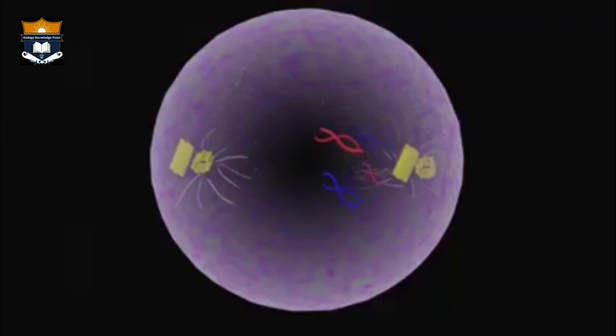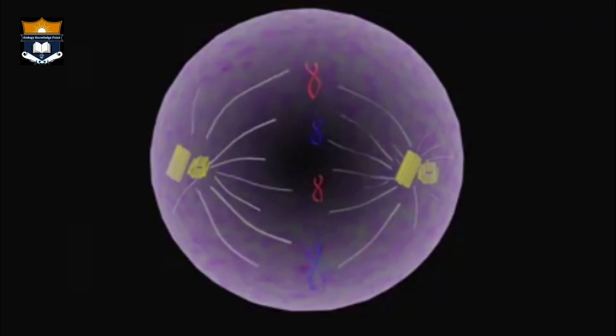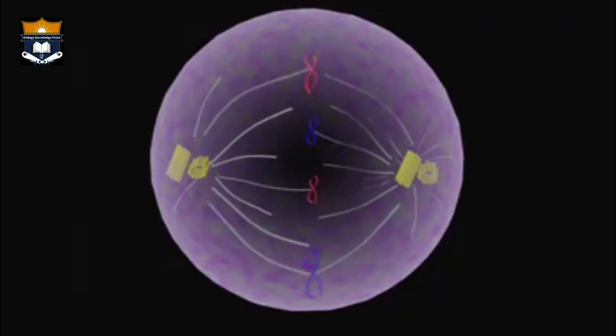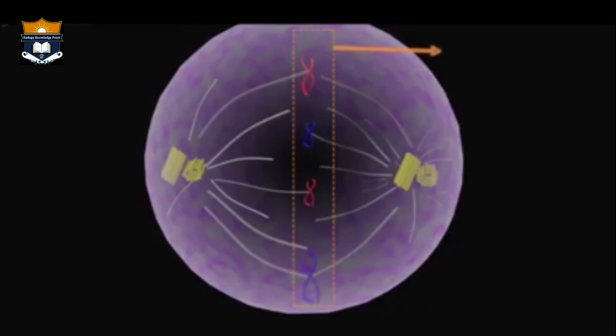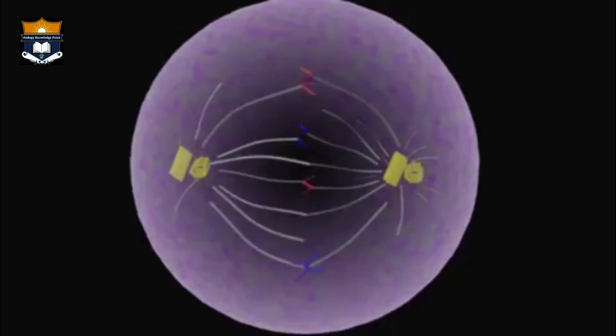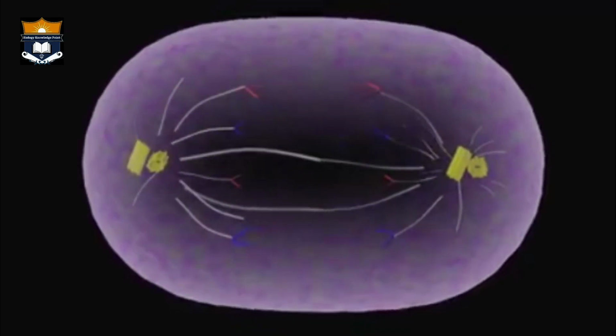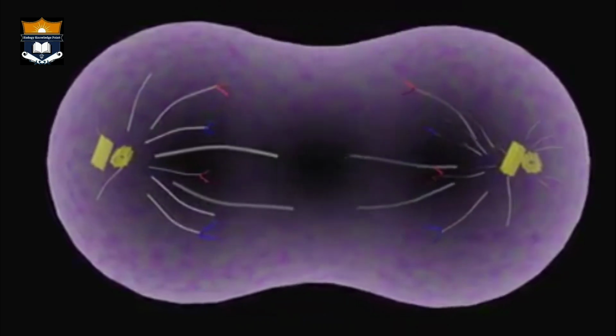At metaphase, the microtubules start pulling the chromosomes with equal force and the chromosomes end up in the middle of the cell. This region is known as the metaphase plate. At anaphase, the splitting of the sister chromatids occurs. The chromosomes are then pulled towards the poles. The centromere of each chromosome leads at the edge while the arms trail behind it.